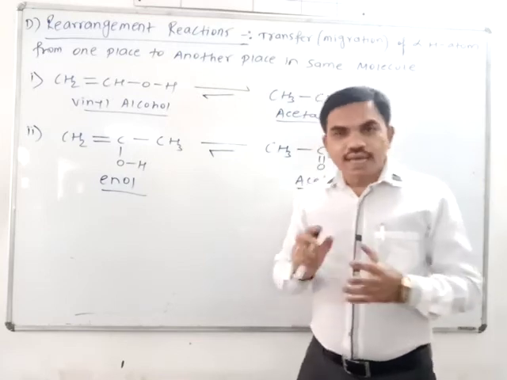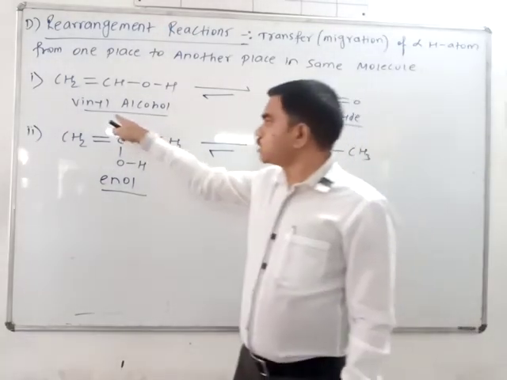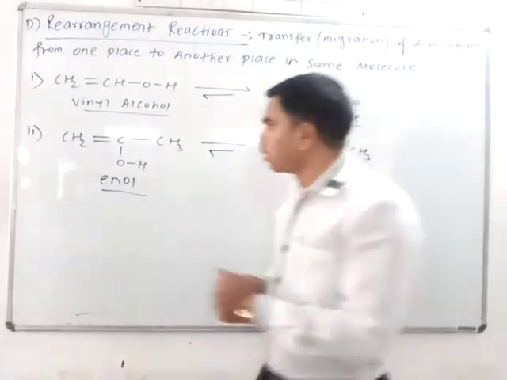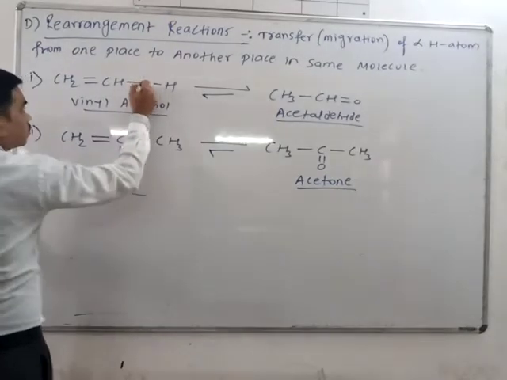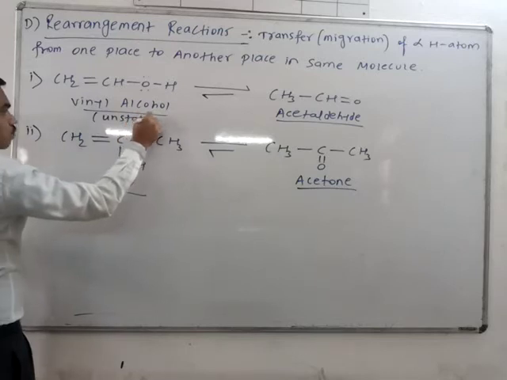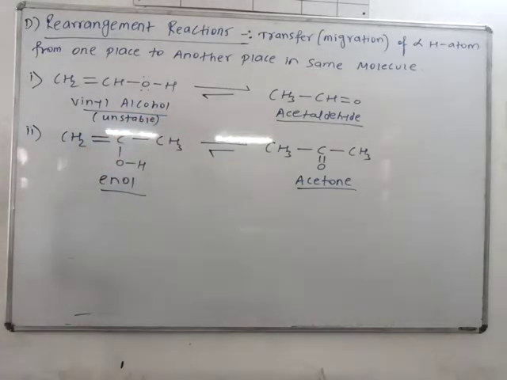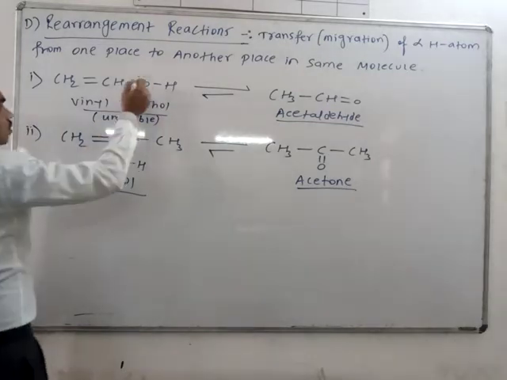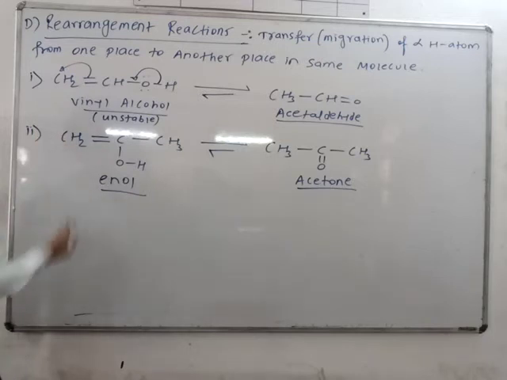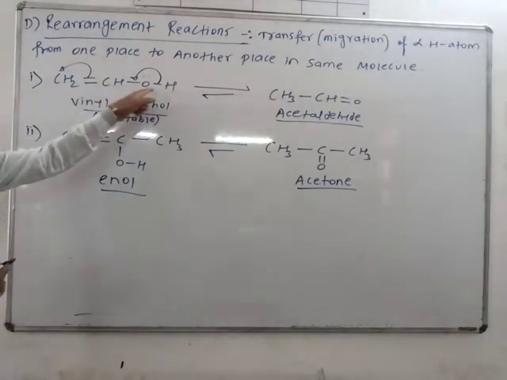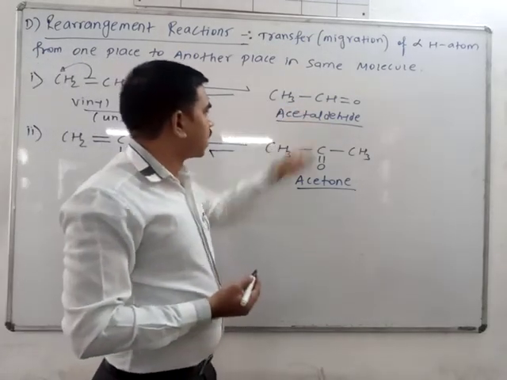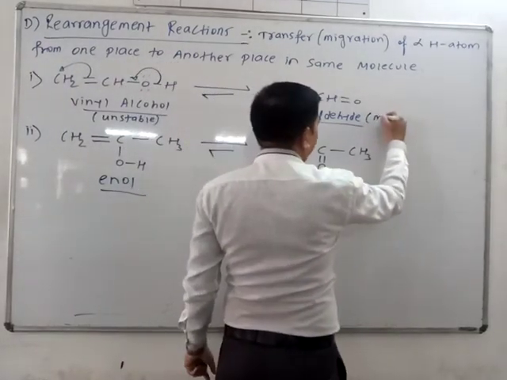Example, now say this is vinyl alcohol CH2 double bond CH-OH. Now this is very unstable molecule because these lone pairs, two lone pairs and this carbon. So this is very unstable. So this molecule undergoes stable by rearrangement. So this bond shift here and this pi bond shift on carbon. So hydrogen changes position from oxygen to carbon and finally you will get CH3CHO acetaldehyde. This is more stable.